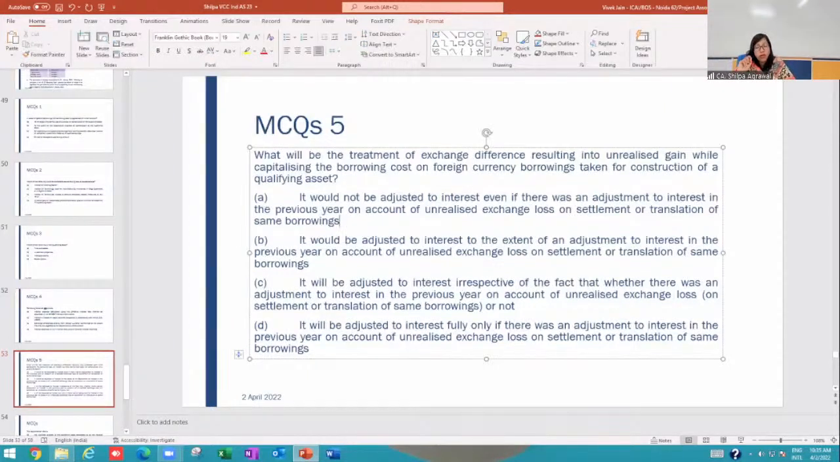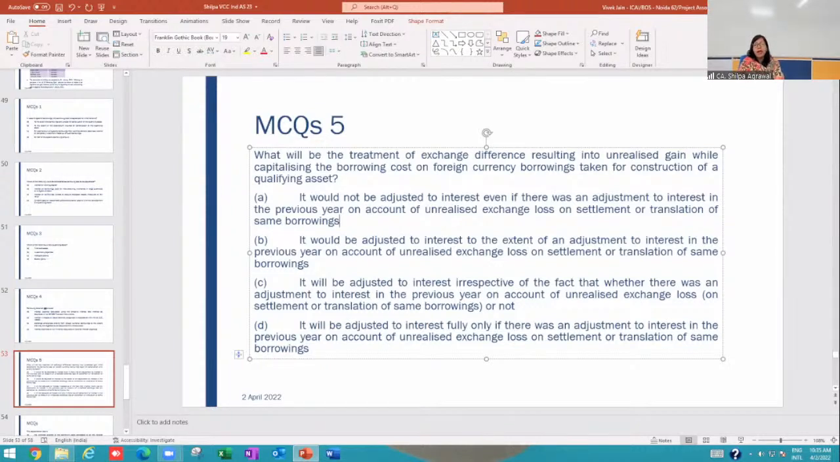First option: it would not be adjusted to interest, even if there was an adjustment to interest in the previous year on account of unrealized exchange loss. Second: it would be adjusted to interest to the extent of an adjustment to interest in the previous year on account of unrealized exchange loss on settlement or translation of the same borrowings. Third: it will be adjusted to interest irrespective of whether there was exchange loss in the previous year or not. Fourth: it will be adjusted fully, even if there was an adjustment to interest in the previous year.